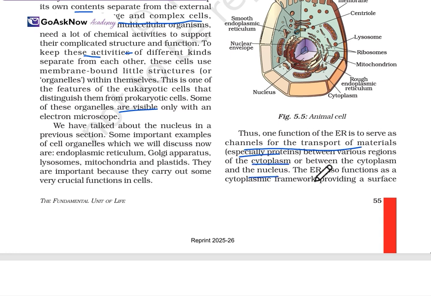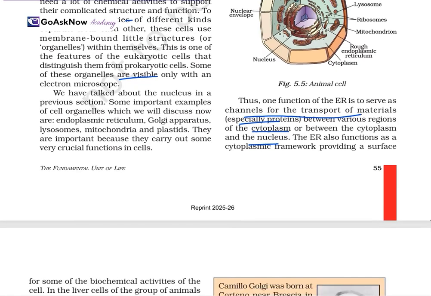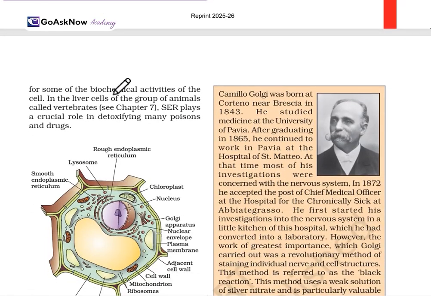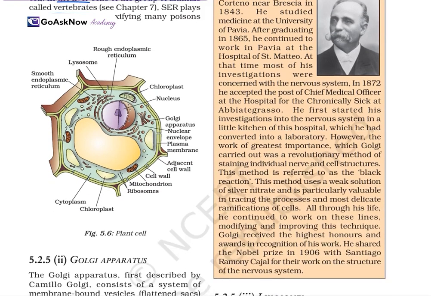The ER also functions as a cytoplasmic framework, providing a surface for some of the biochemical activities of the cell. In the liver cells of vertebrates, the SER plays a crucial role. So they are simply transferring things like proteins.